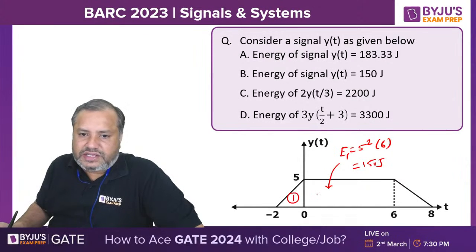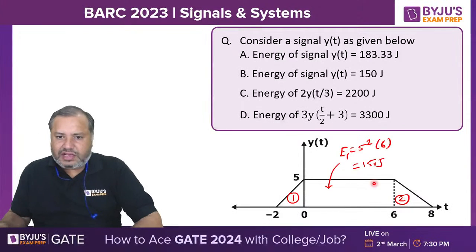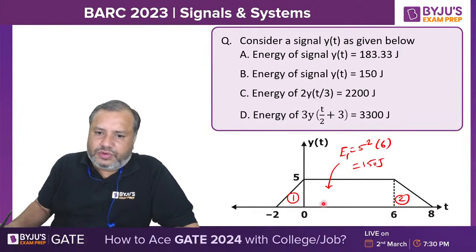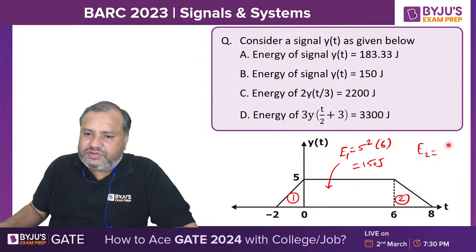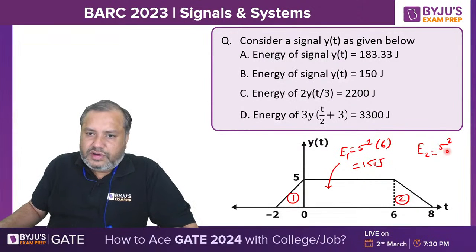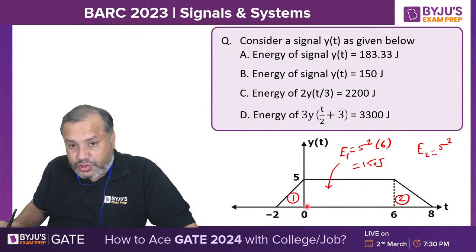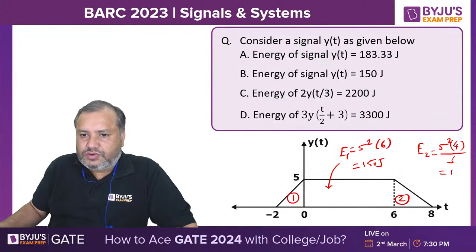And for figure 1 and figure 2, if you combine these two right triangles, you will get a symmetrical triangle. So their energy is E2, and that will be a square t by 3. A is 5, t is the width, so the width will be 2 plus 2, that is 4, upon 3. So 100 by 3 joules.